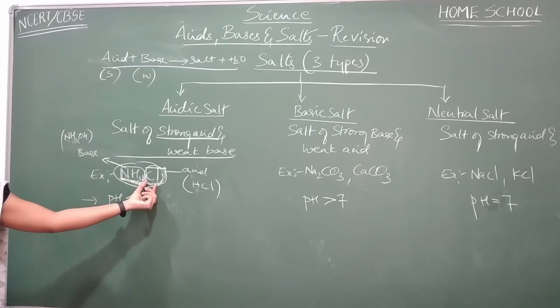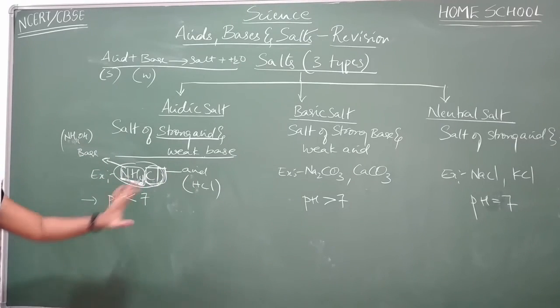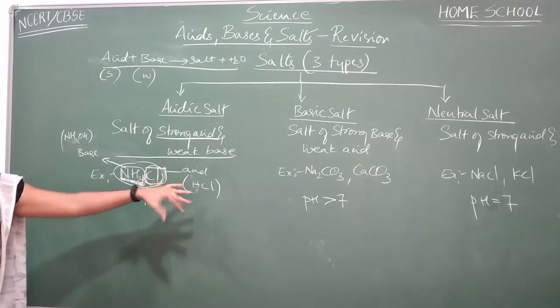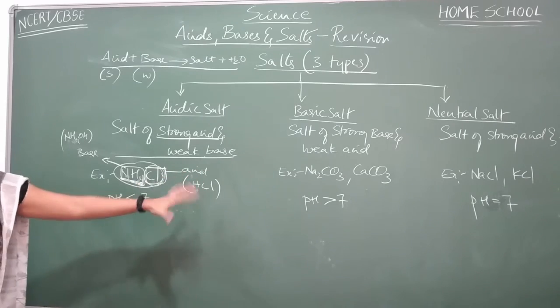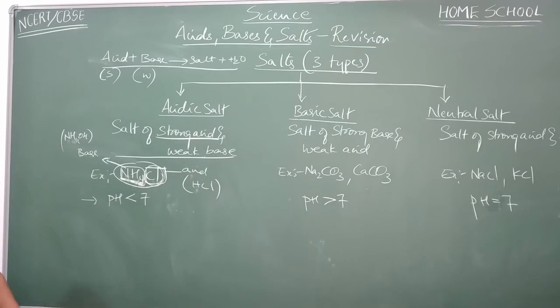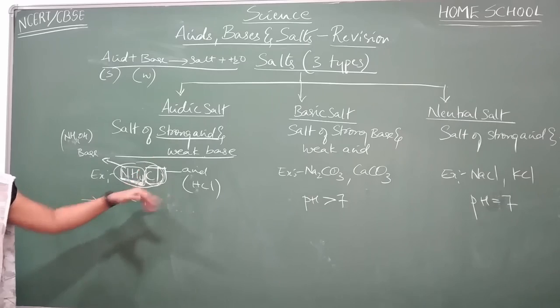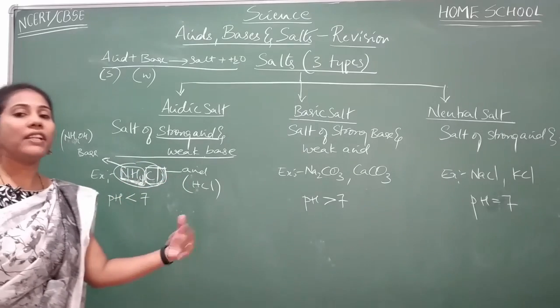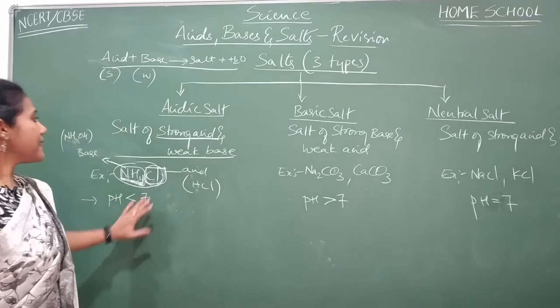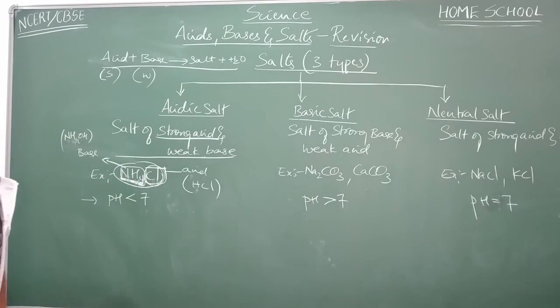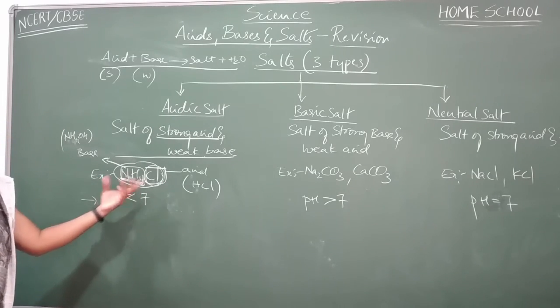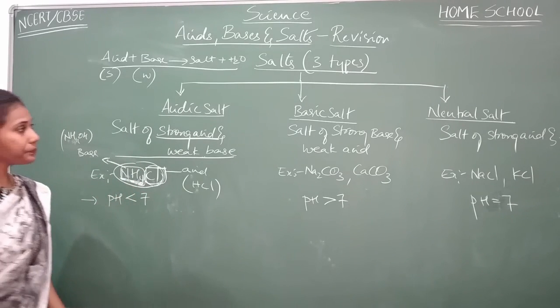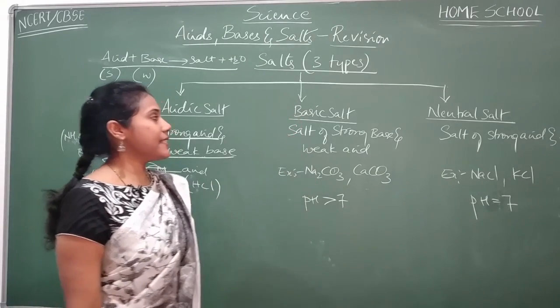And the next part of a salt must have come from the acid, no? So just try to remember a Cl-containing acid. The best acid is HCl, right? So HCl is a strong acid and ammonium hydroxide is a weak base. So the stronger component here is the acid, so automatically the pH of this salt will be below 7. Okay, so this salt we will call an acidic salt. Example, try to remember ammonium chloride. And coming to the basic salt.